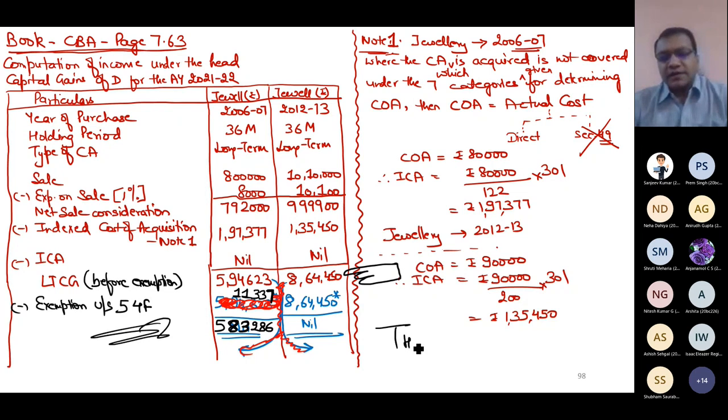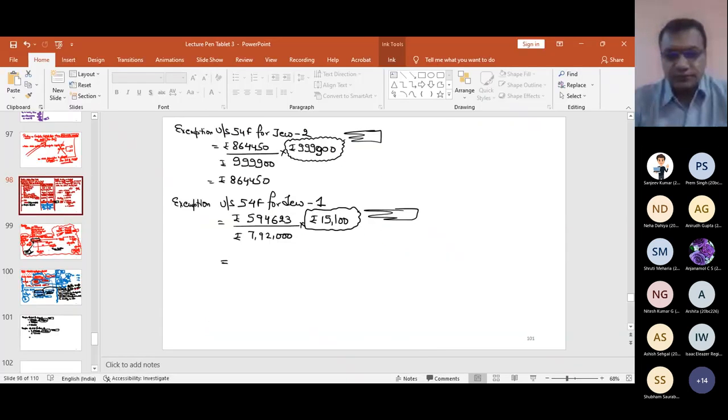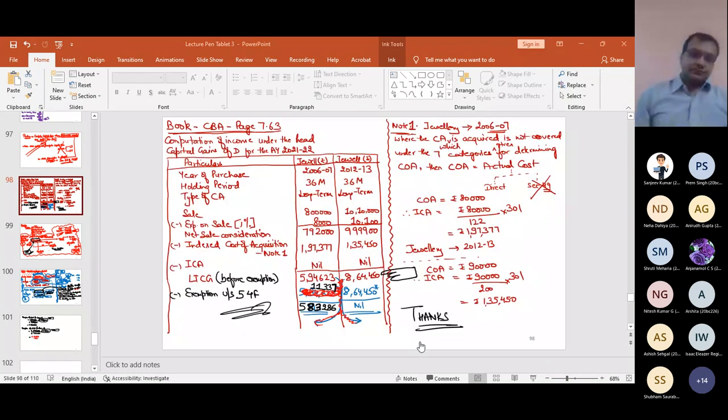With this, the topic capital gain is over. Please raise your hand if this question is clear. Okay, so now you have to wind up your entire chapter.